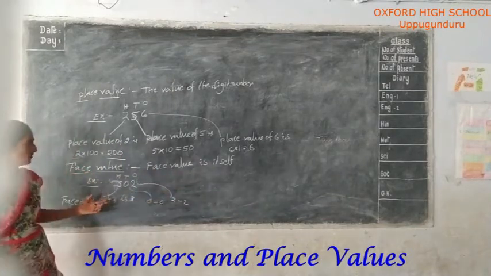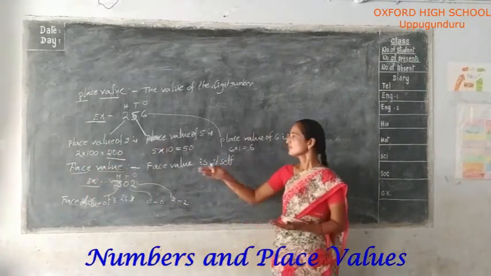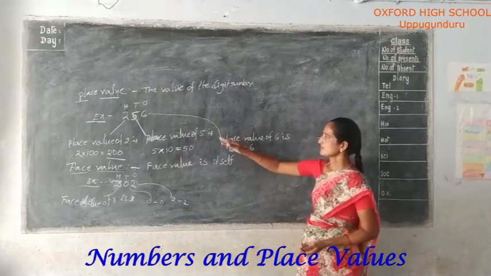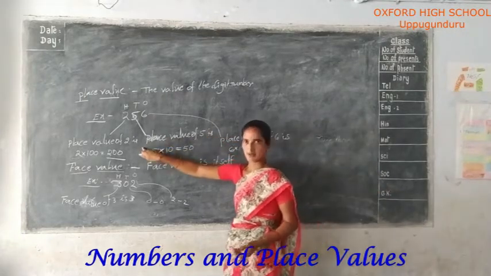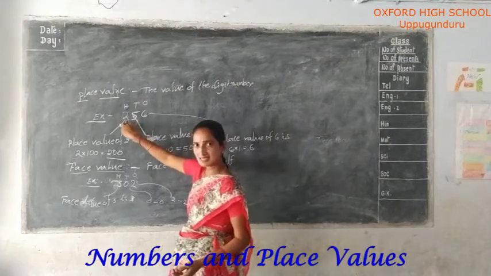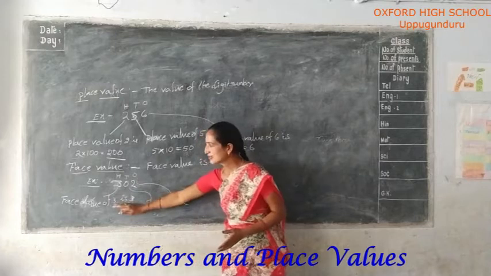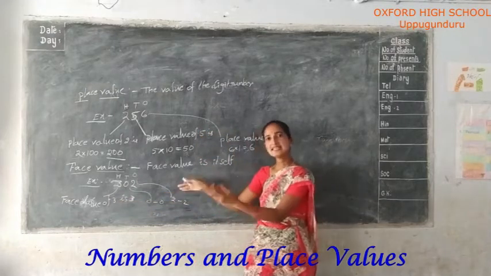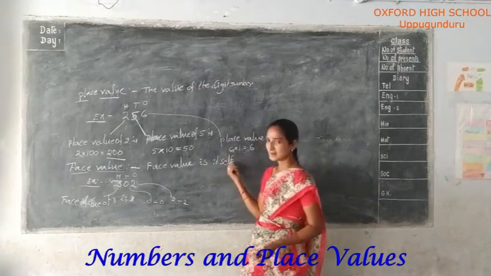Okay. What is the difference between place value and face value? Place value is the value of a digit according to the place it represents in a number. Face value is the value itself only. Any given digit is just its own image.